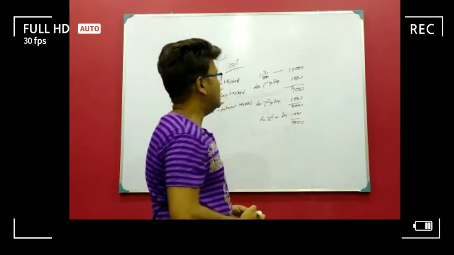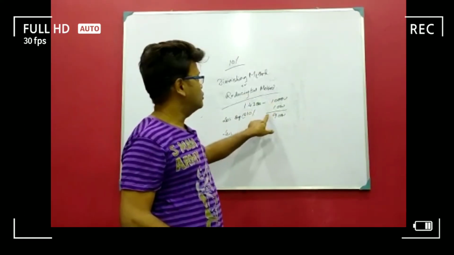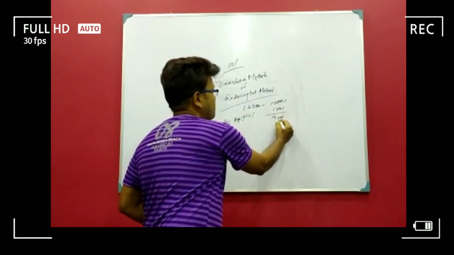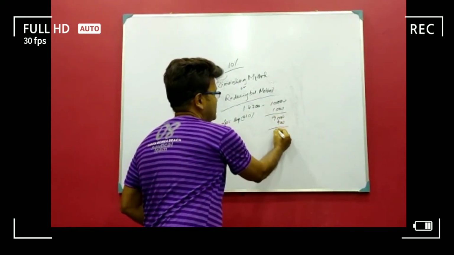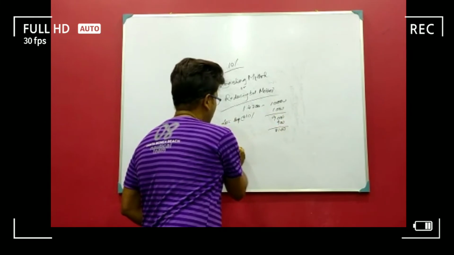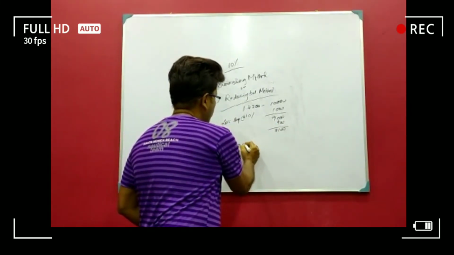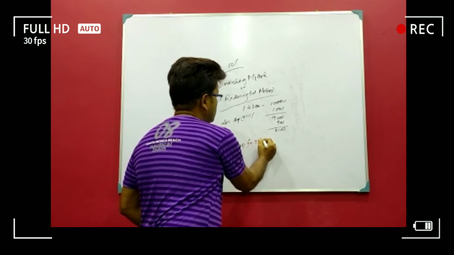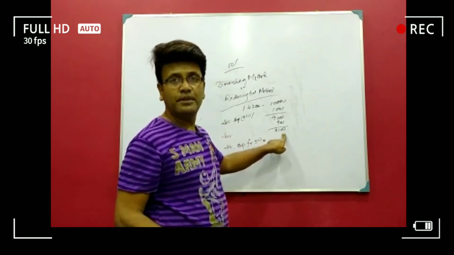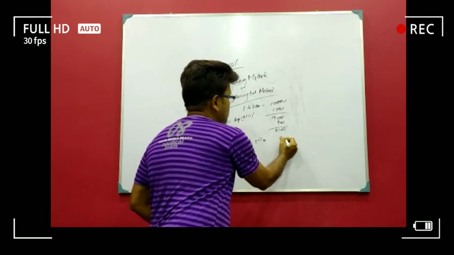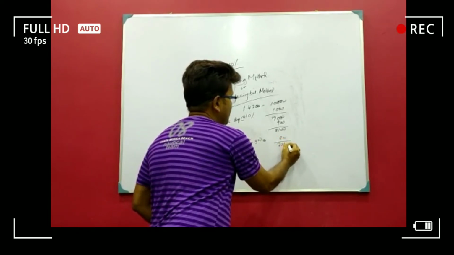It will be continued. So 9,000 into 10% makes 900, so its value is 8,100. If they have asked to charge depreciation for the third year, less depreciation for the third year, it will be 8,100 into 10%, which is 810. The value of the asset is 7,290.